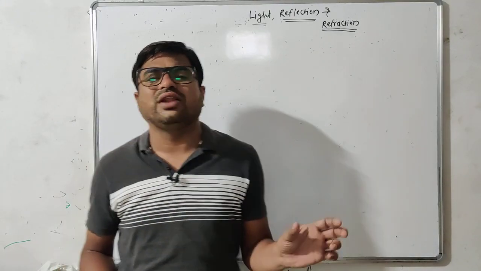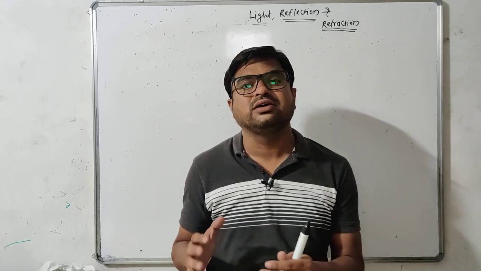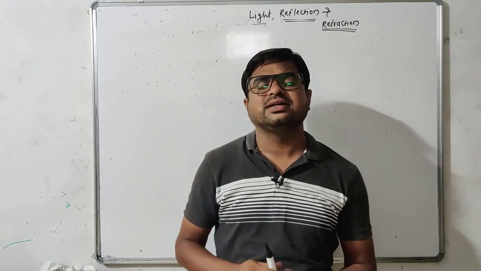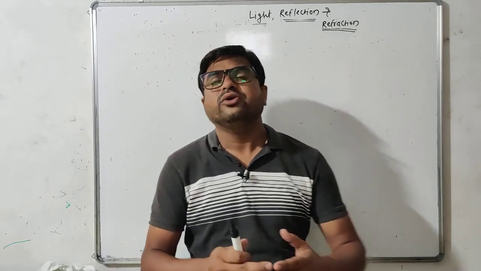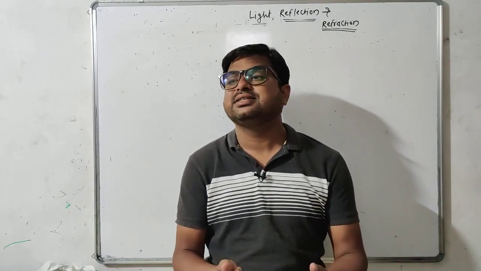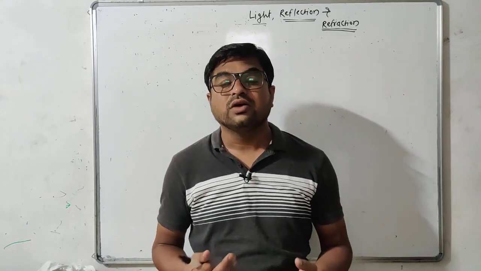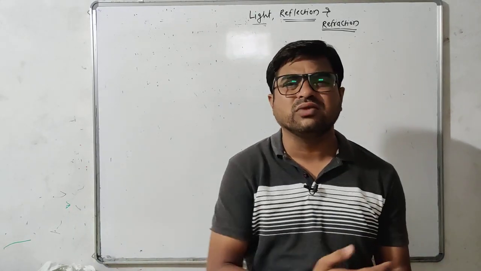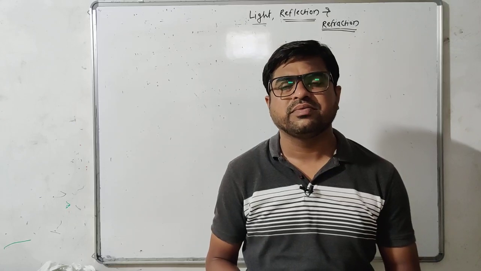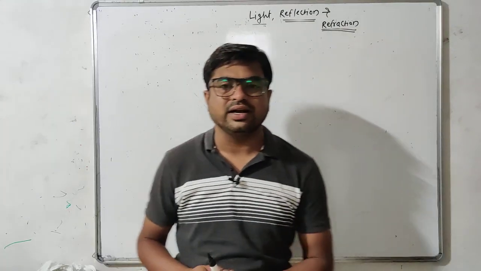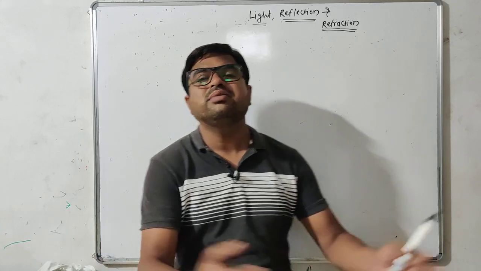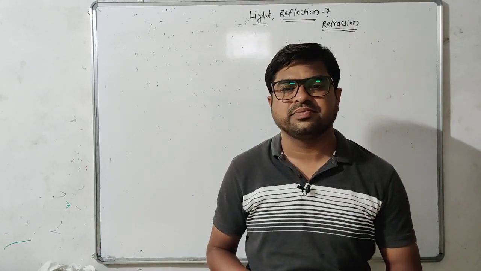Now if light is a form of energy, then what can this light do? Let us understand this also. During the daytime, when sunlight is present, we are able to see the surrounding objects or the surrounding world. But at night, when sunlight is absent, we are unable to see the surrounding objects.